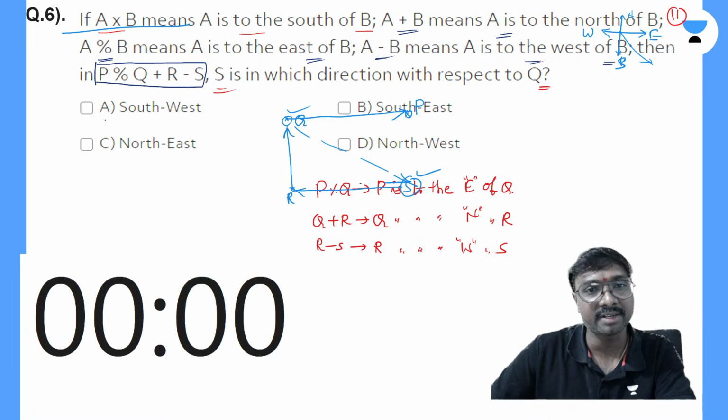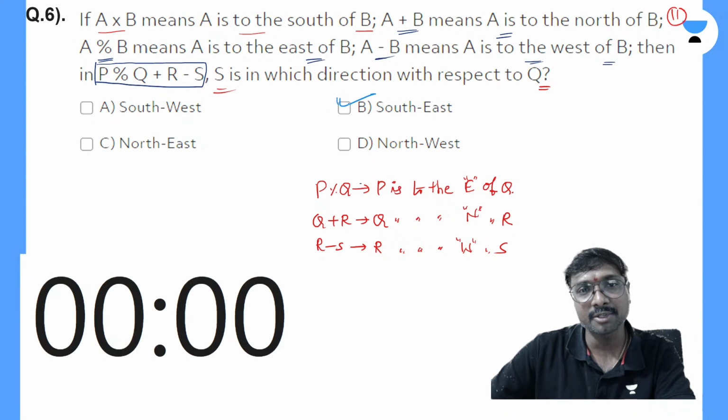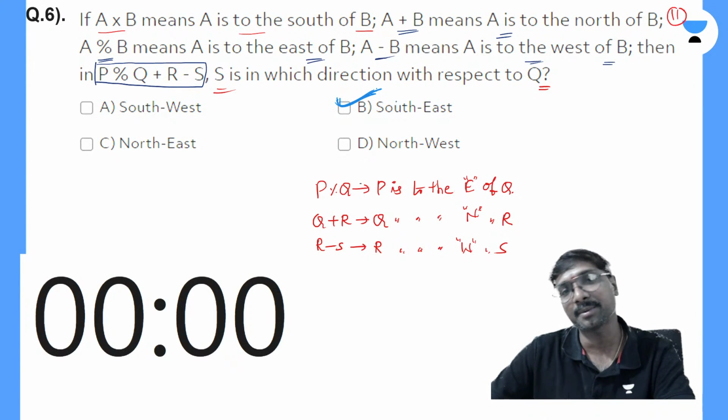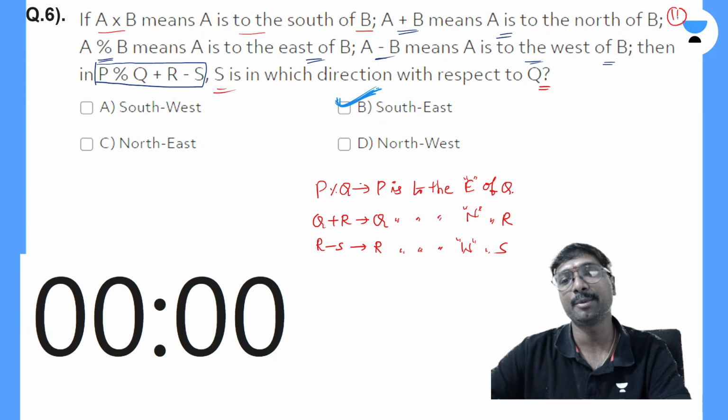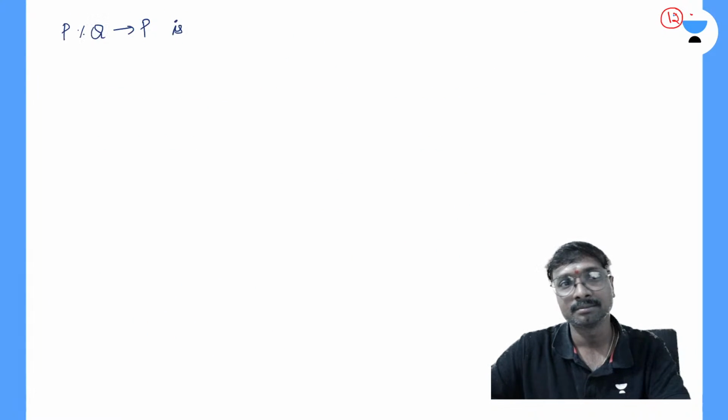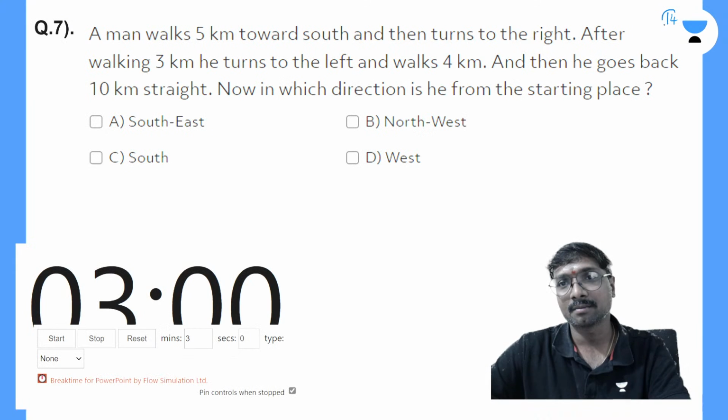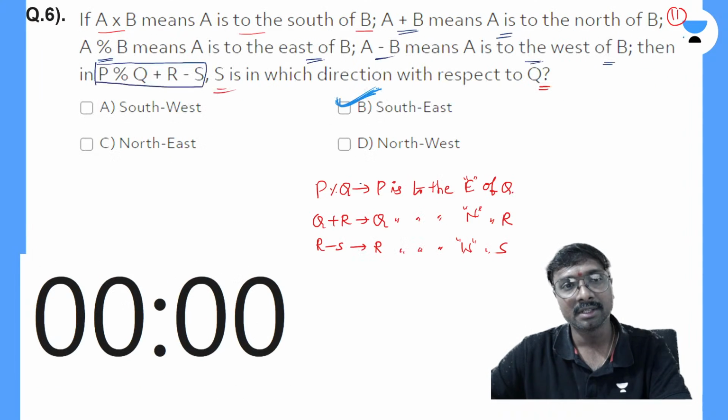Which one is the correct answer? Southeast means which option is correct? Option B will be the correct option. Yes, option B will be the correct answer. Is it clear, everyone?